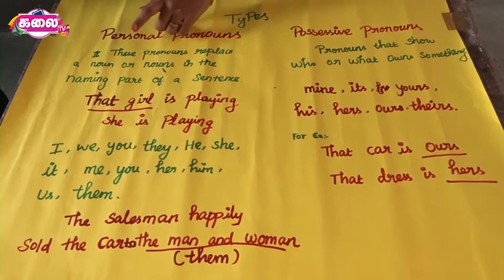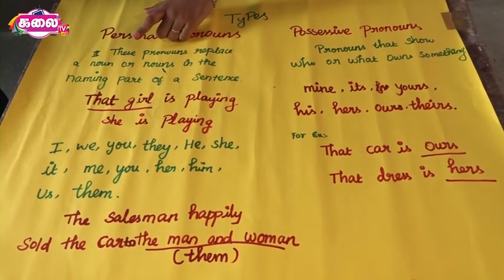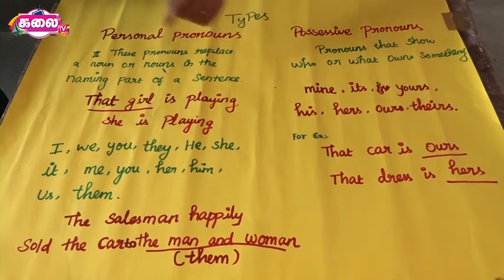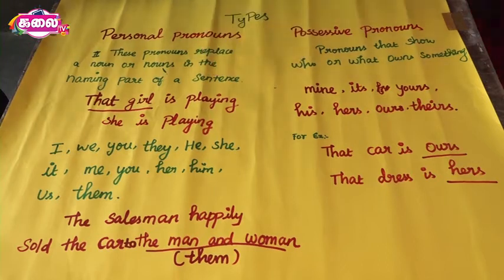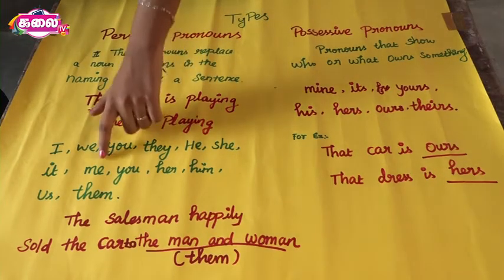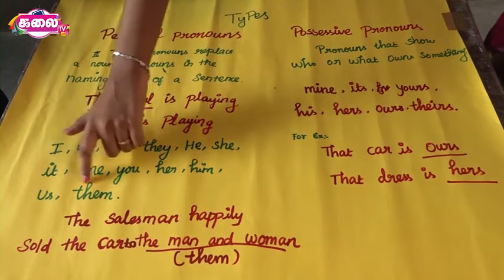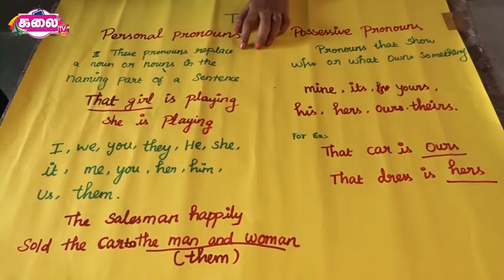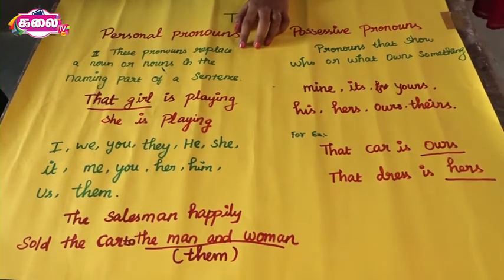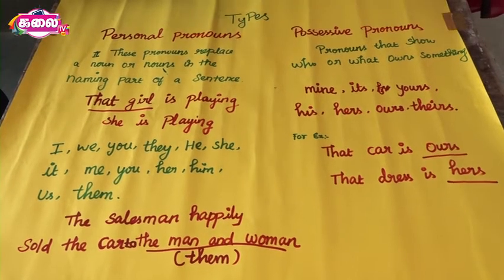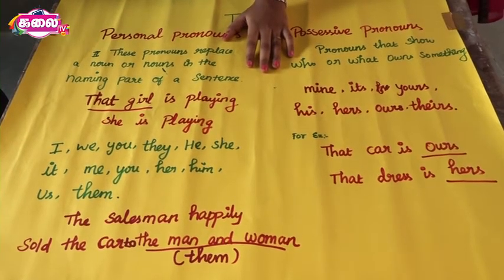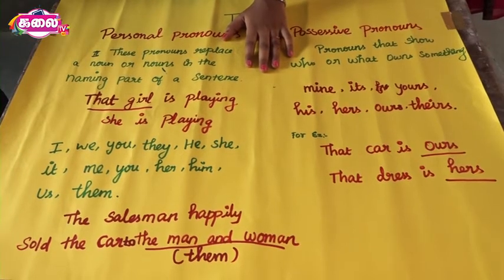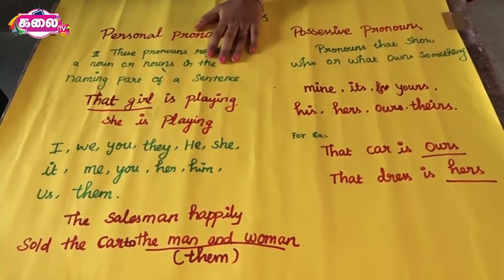The words I, we, you, they, he, she, it. These pronouns replace a noun or nouns in the naming part of a sentence. And me, you, her, him, us and them. These pronouns replace a noun or nouns in the telling part of a sentence. And you is used for singular and plural noun. It is used for animal and inanimate things. Could you understand, guys? Okay.